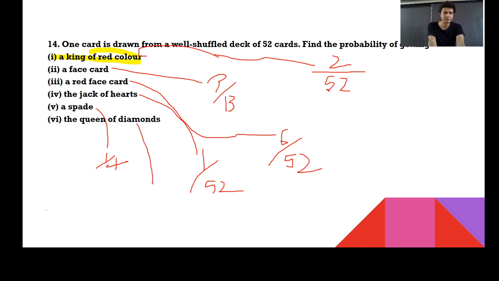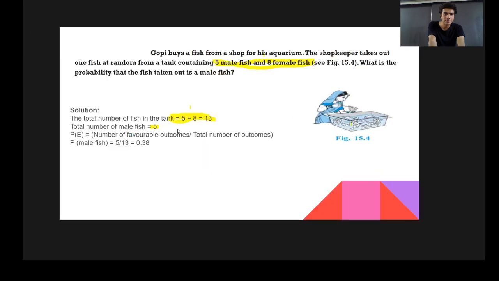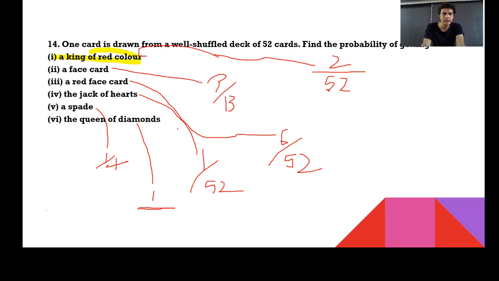A queen of diamonds. There will be only one queen of diamonds. Out of total, how many cards do I have? 52. Directly you can say that it is 1 upon 52. So the probability of being a queen of diamonds could be 1 upon 52.